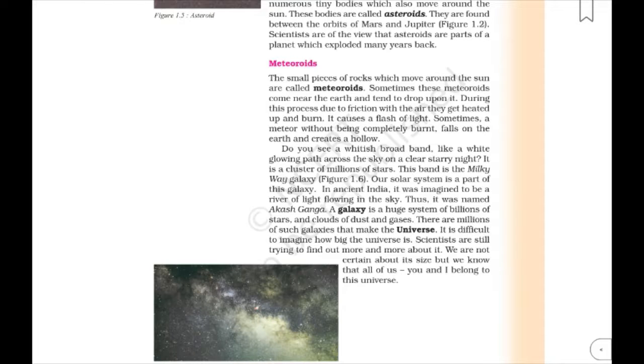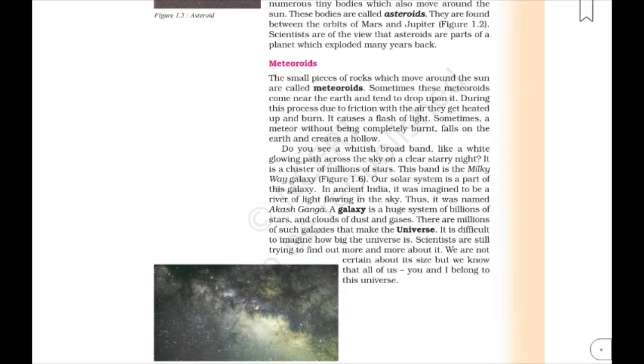Children, have you observed the whitish broad band across the sky on a clear starry night? Yes, it is a cluster of millions of stars. This band is termed the Milky Way galaxy. Our solar system is a part of this galaxy. In ancient India, it was believed that it was a river of light flowing in the sky. So they named it Akash Ganga.